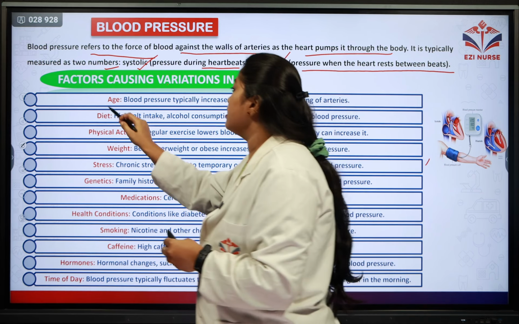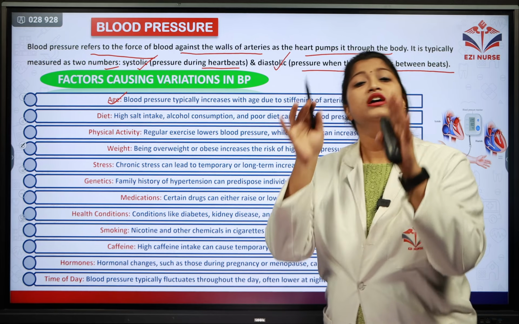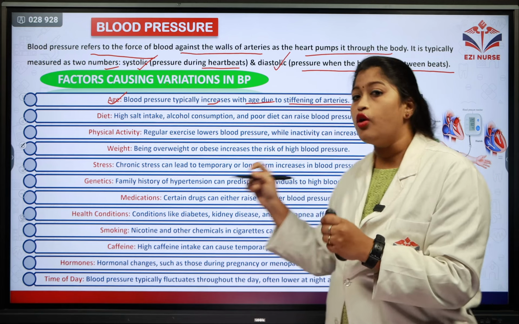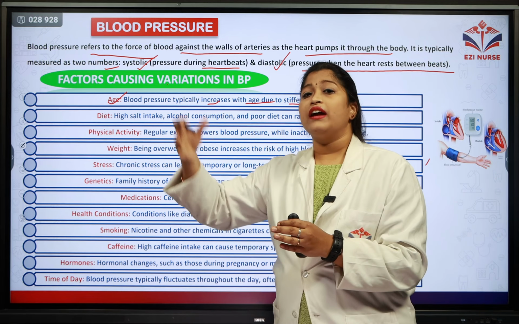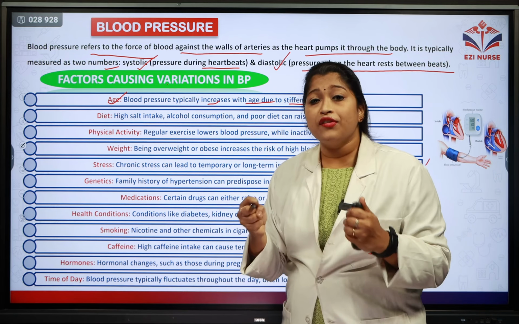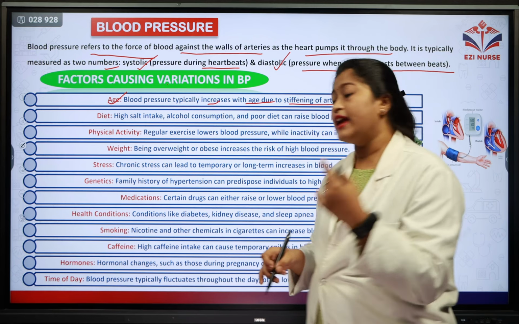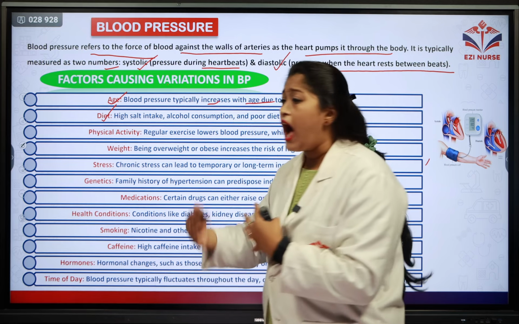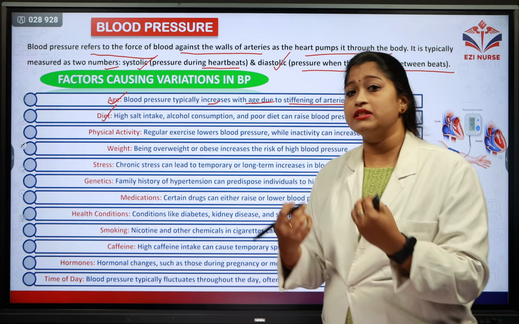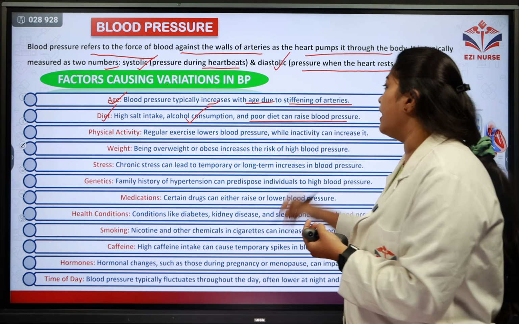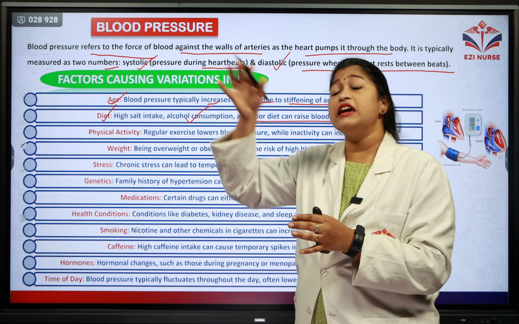The first factor is the age factor. The blood pressure is usually increasing with age due to the stiffening of the arteries. As and when the age progresses, there is stiffening of the arteries and hence there is an increase in the blood pressure. Second factor is the diet. High salt intake. If a person is taking too much salt, alcohol consumption or poor diet, it can increase the blood pressure.